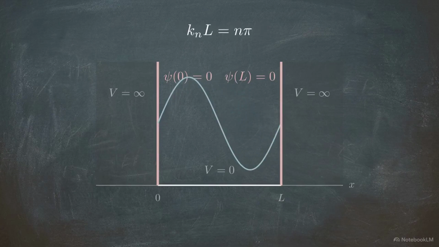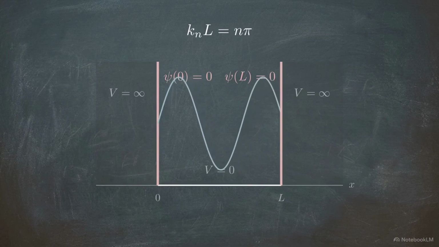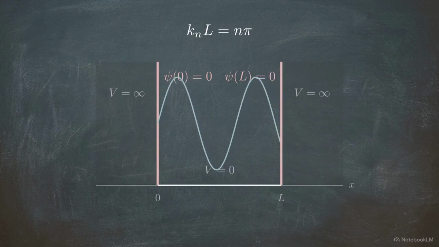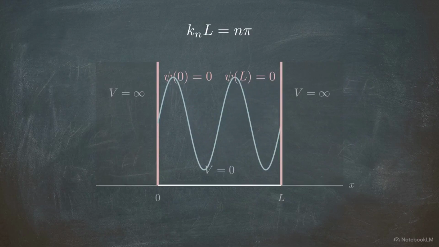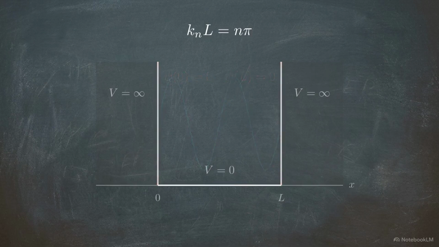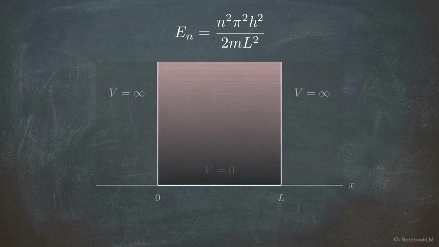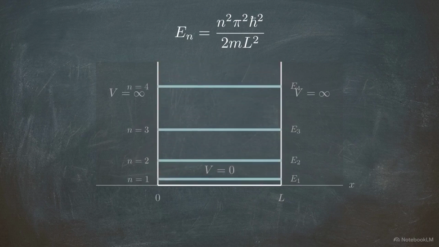Now we test the right boundary at x equals L. For the wave function to vanish here as well, the term A sine kL must equal 0. A sine wave only crosses 0 at integer multiples of pi. This forces kL to be exactly n pi, where n is an integer. The continuous range of possible wave vectors collapses into a discrete ladder.